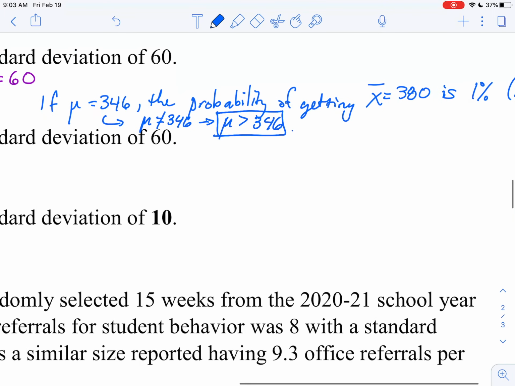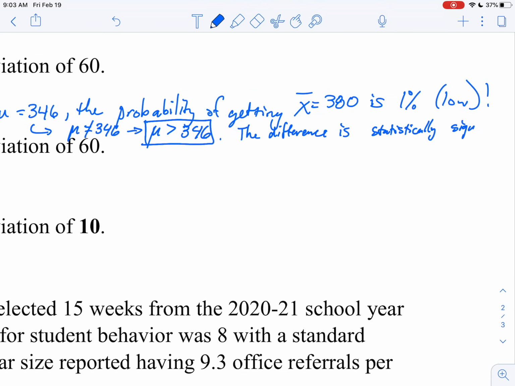And so our conclusion is the difference is statistically significant.